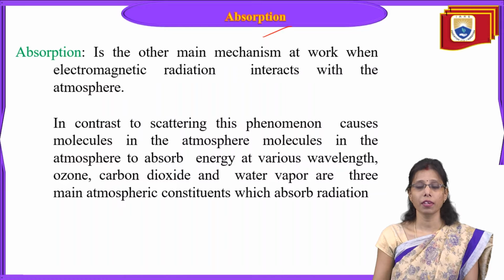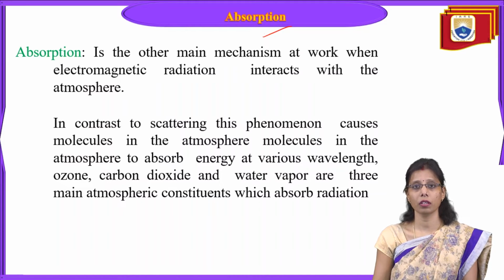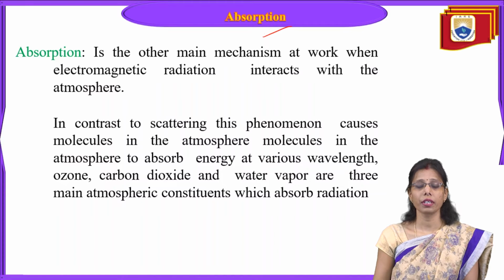Absorption happens when gases, some greenhouse gases present in the atmosphere, absorb the heat. They absorb the electromagnetic radiation, so a lot of absorption occurs. That's the reason that when radiation falls on the earth's surface and passes through the atmosphere, most of the radiation is absorbed by these gases.